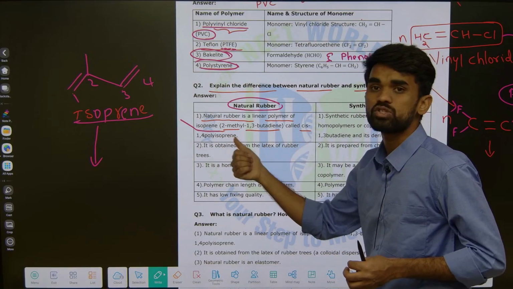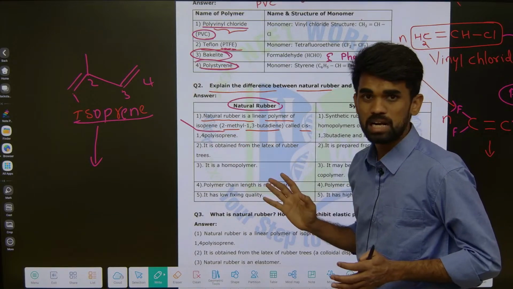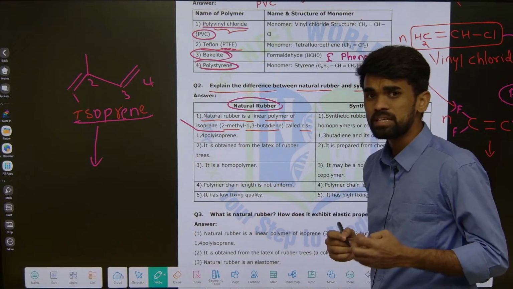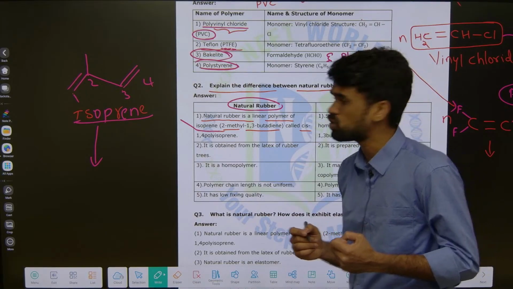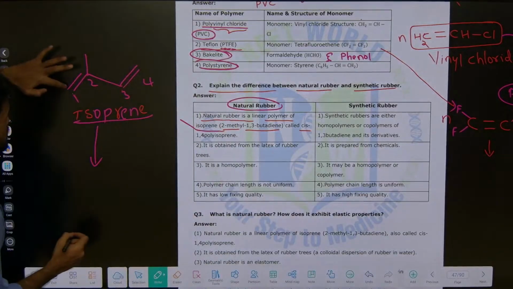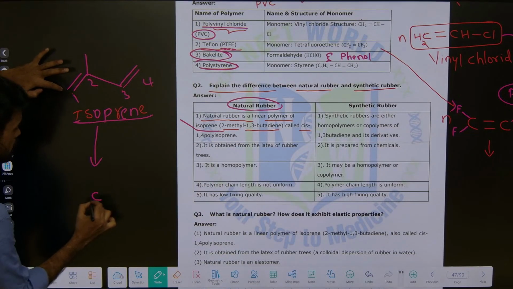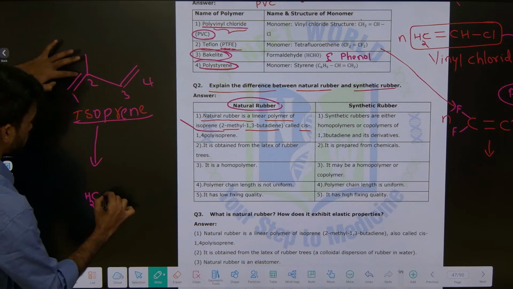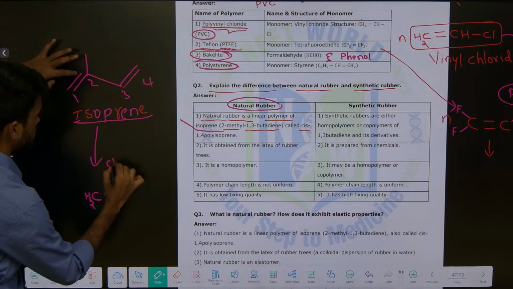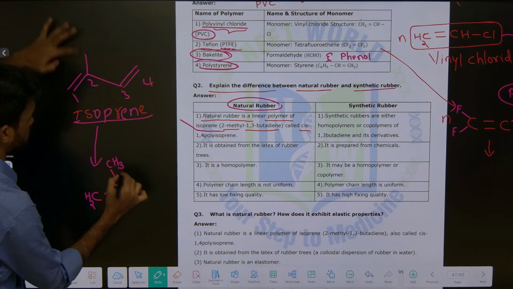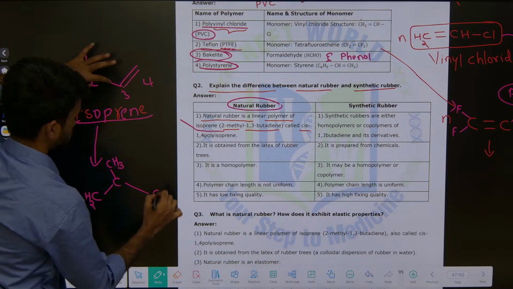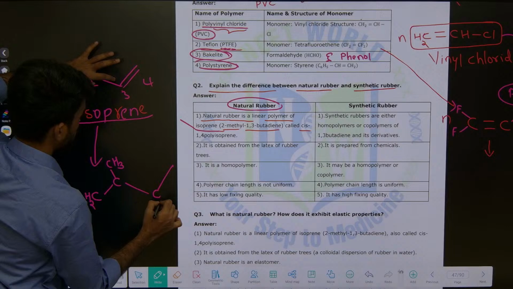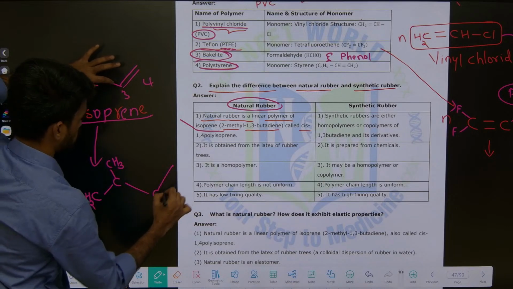Cis polyisoprene is called our natural rubber. So what do we mean by cis polyisoprene? See here what I am writing: this carbon, CH2, again here, this side CH3, and this double bond, and here CH2. Like this we have now.